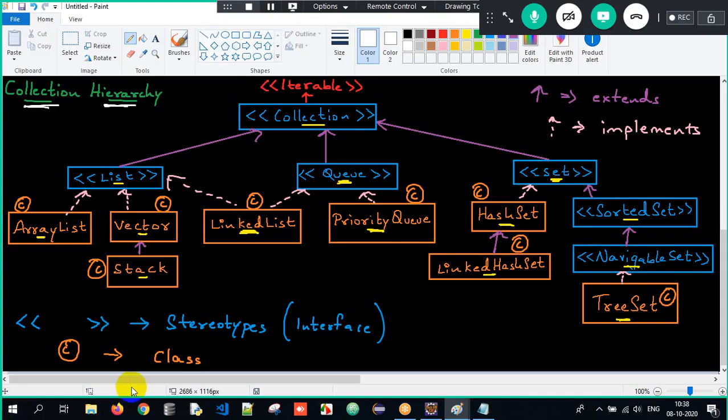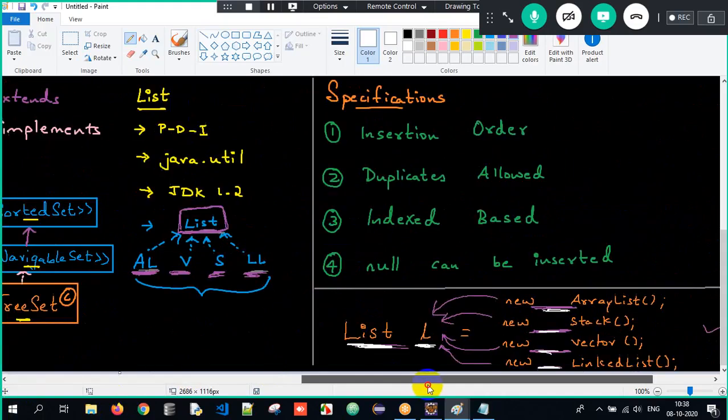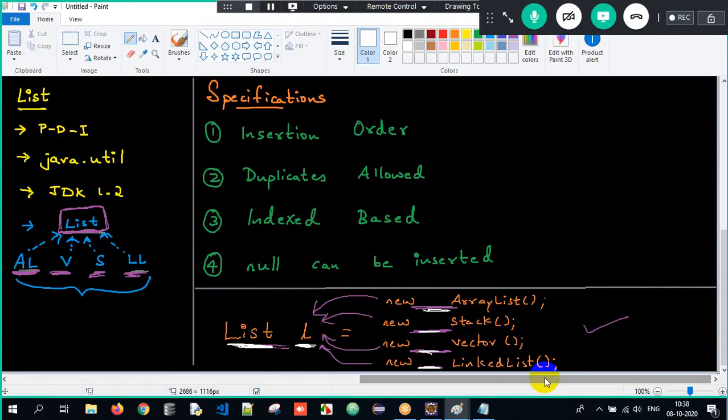And now we are supposed to understand what is list. So we saw what is list. It's a predefined interface, the sub interface present in java.util, introduced from JDK 1.2. So list has four implementation classes: ArrayList, Vector, Stack, and LinkedList. I can store all the four objects into a list reference variable. Why? It's upcasting, generalization.